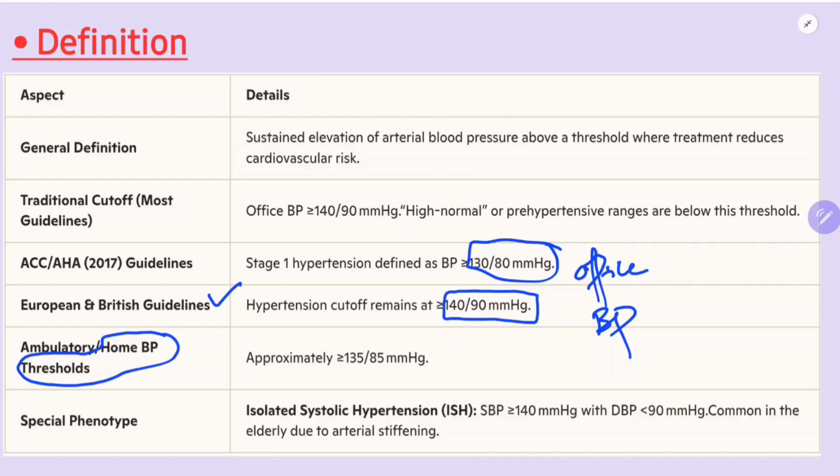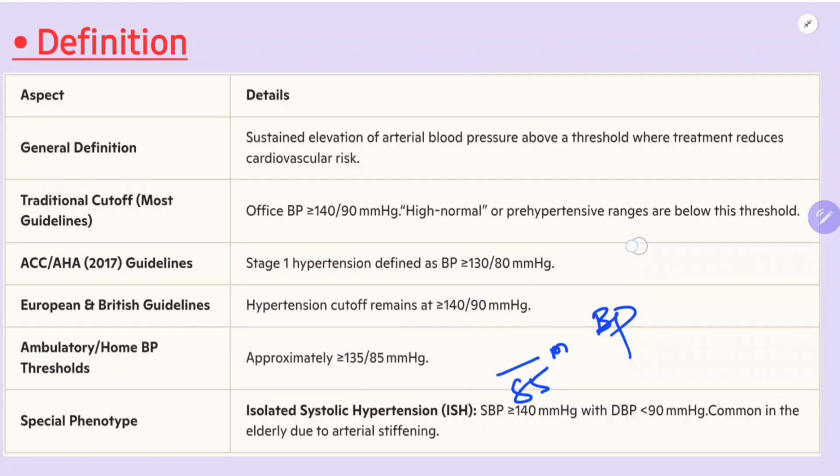Home BP is when the patient measures the BP at his or her home. The threshold for that is slightly lower, 135 by 85 mmHg. So we have discussed what office BP, ambulatory BP and home BP are.